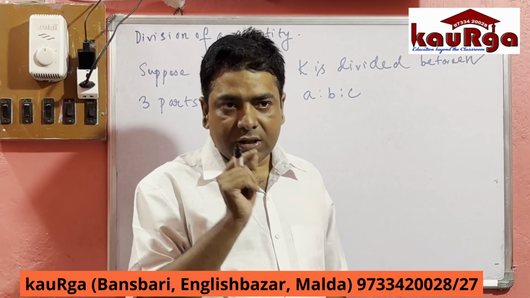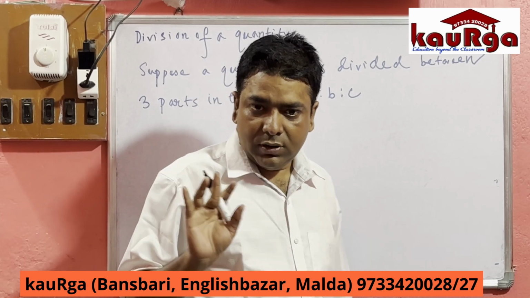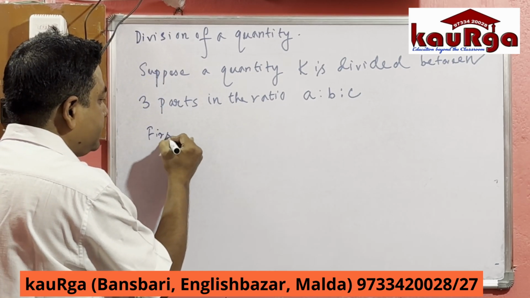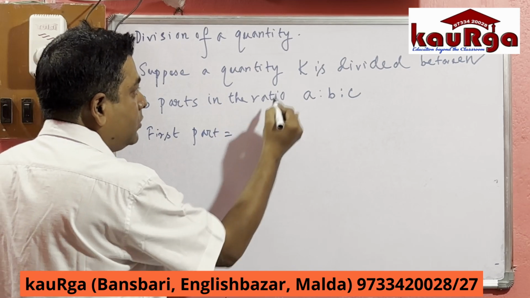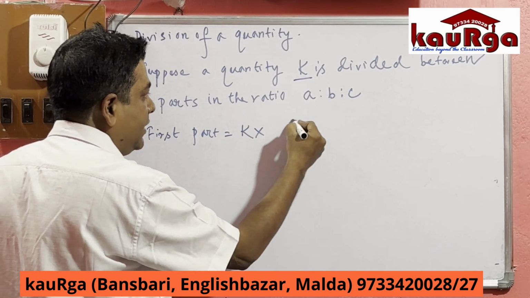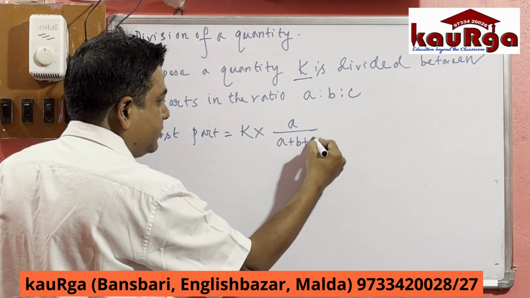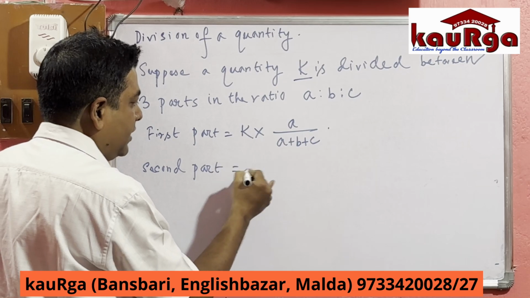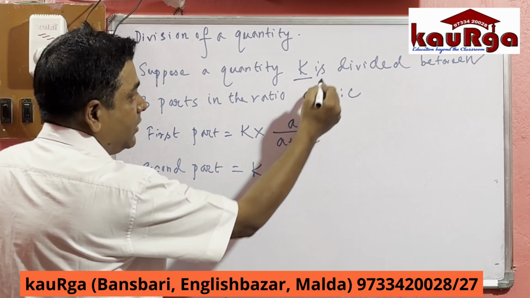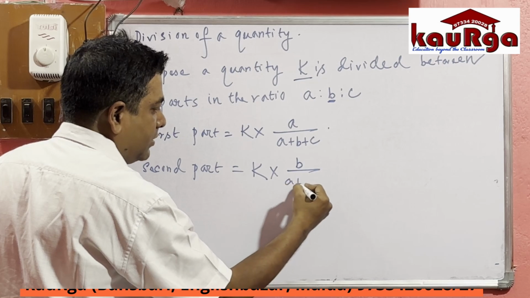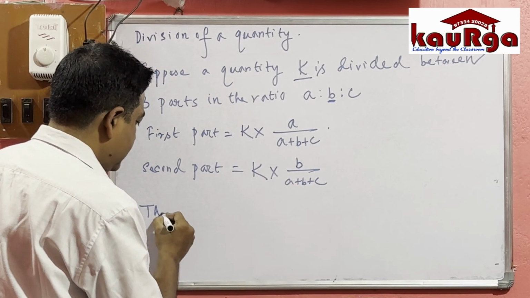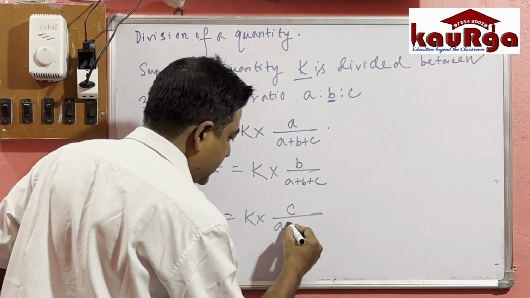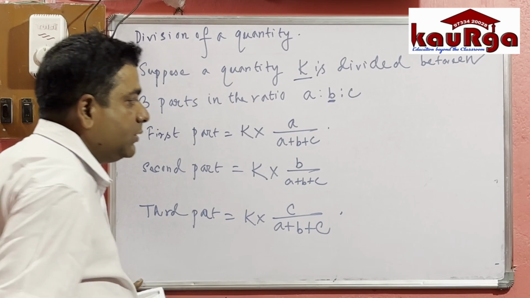So how to find the first part, second part, and third part? This is the application of a direct formula. The first part is equal to the total quantity K into A by A plus B plus C. Similarly, the second part is K into B by A plus B plus C. And the third part is K into C by A plus B plus C. This is the third part.